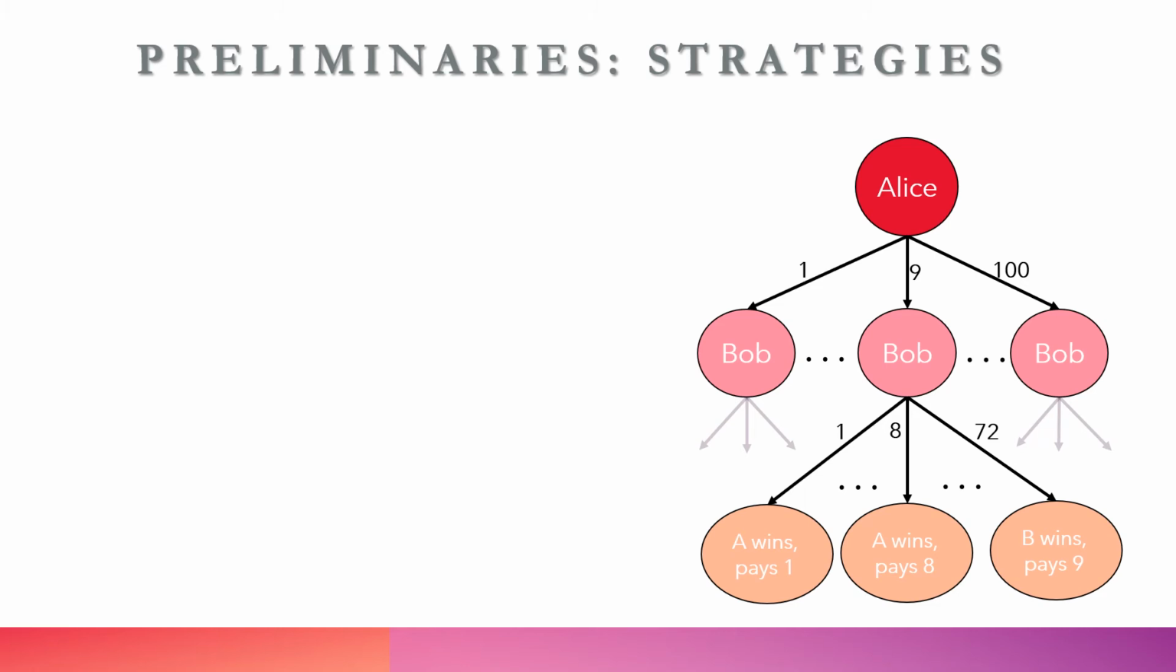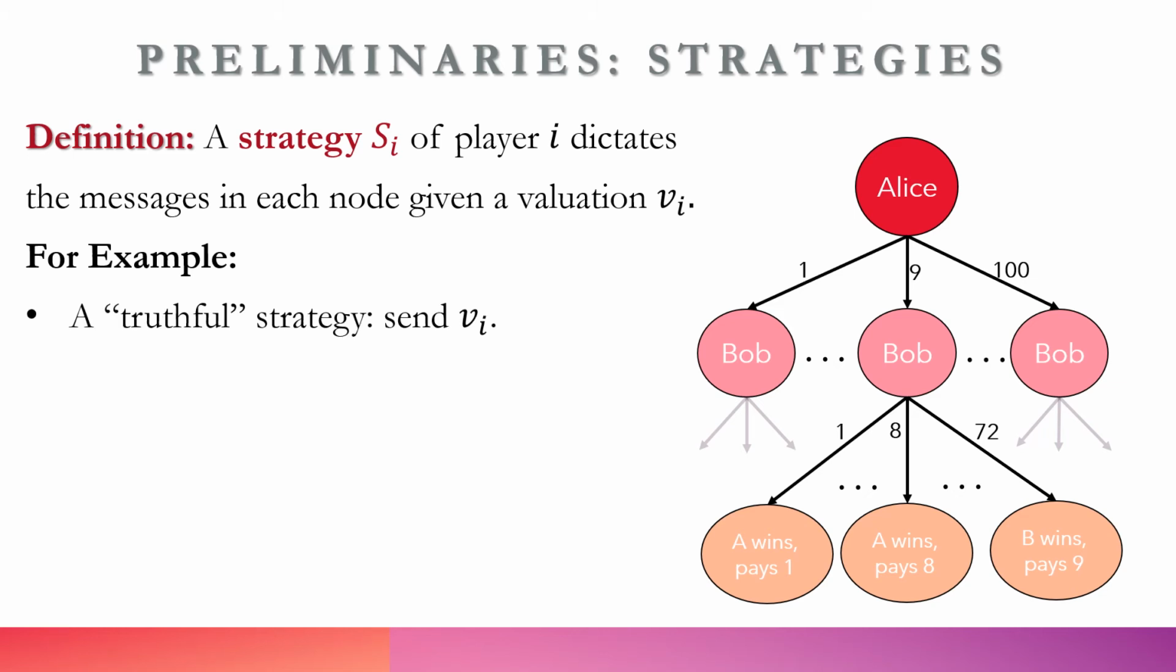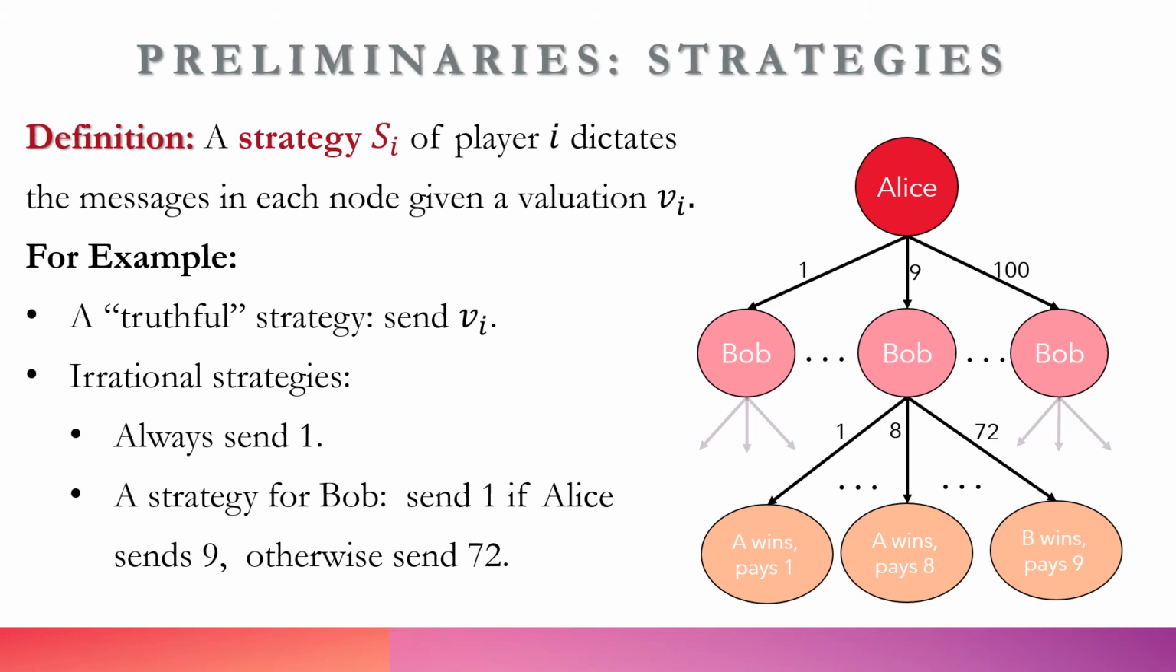Now, for the sake of formally defining ex post mechanisms and dominant strategy mechanisms, we need to define the notion of strategies. A strategy of player i is a function S_i that takes as input the valuation of the player and outputs which messages she sends in each node. For example, the truthful strategy in the serial implementation of a second price auction simply maps each valuation to its message in each node. Observe that the strategy does not have to be rational. For example, a possible strategy is ignore your valuation and always send 1. Or a possible strategy that is only possible for Bob in this protocol is ignore your valuation and condition your message on Alice's message. Send 1 if she sends 9 and otherwise send 72.